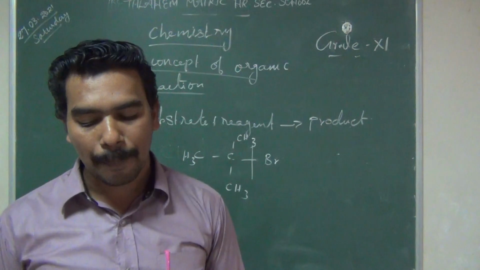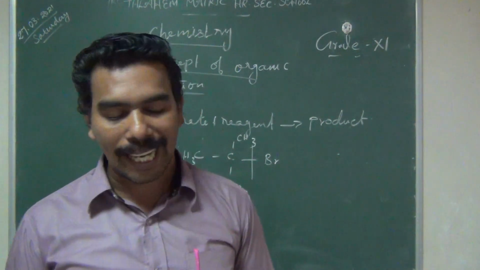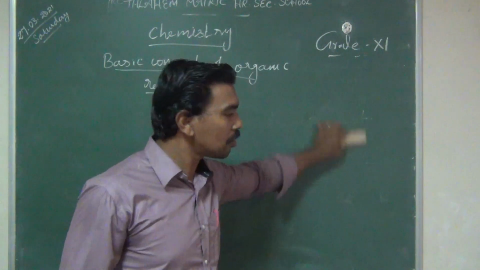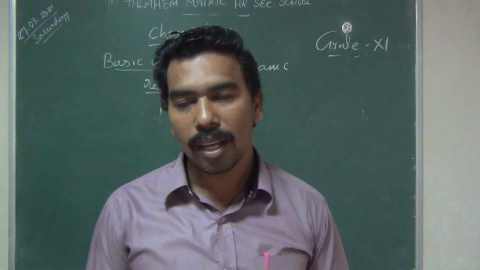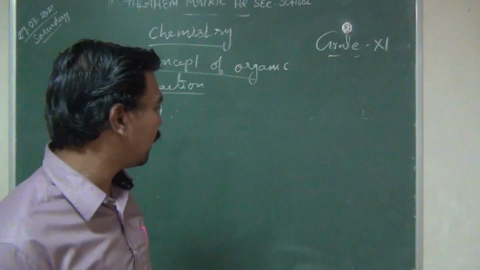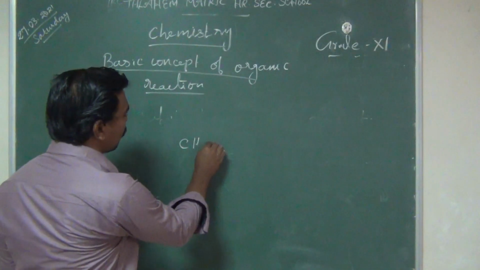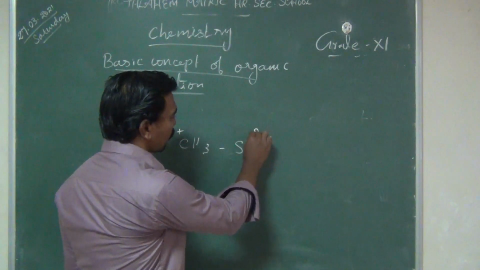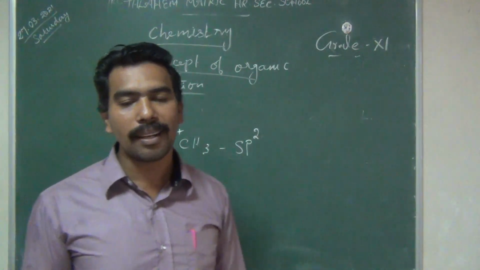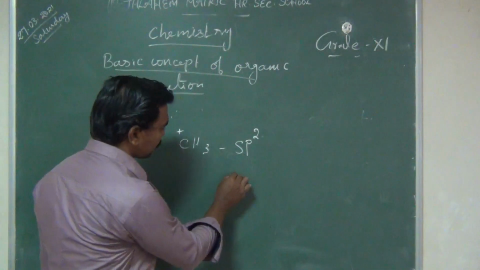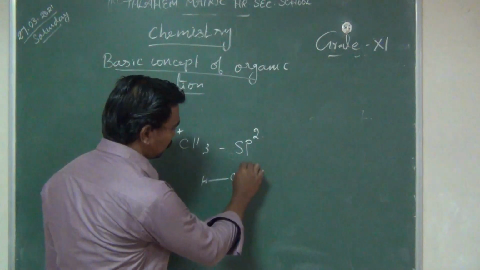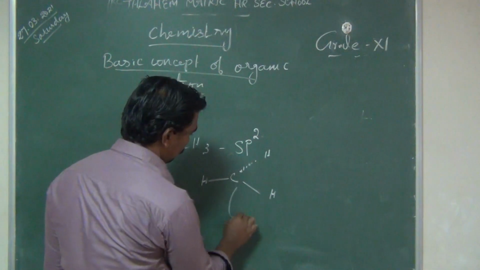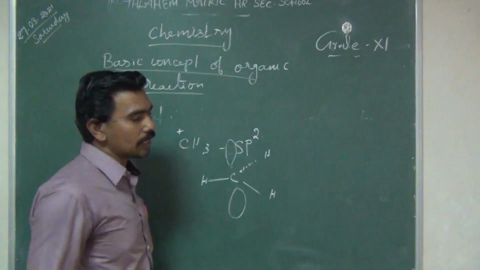The next one is the hybridization of carbon in carbocation and carbanion. When you consider the carbocation, the hybridization is sp2 hybridization. sp2 hybridization, this is a planar structure. It shows the planar structure.